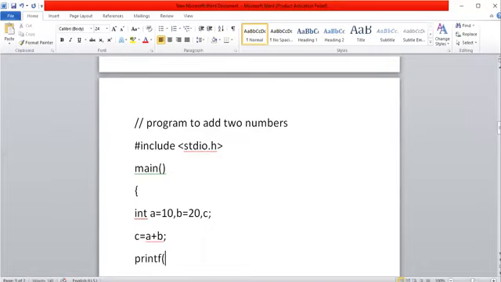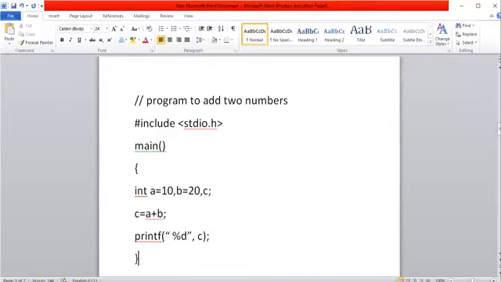Printf, the type of the result is integer. Then for declaring, reading or printing an integer, we use %d. %c is for a character, so this particular one is printing the C value.